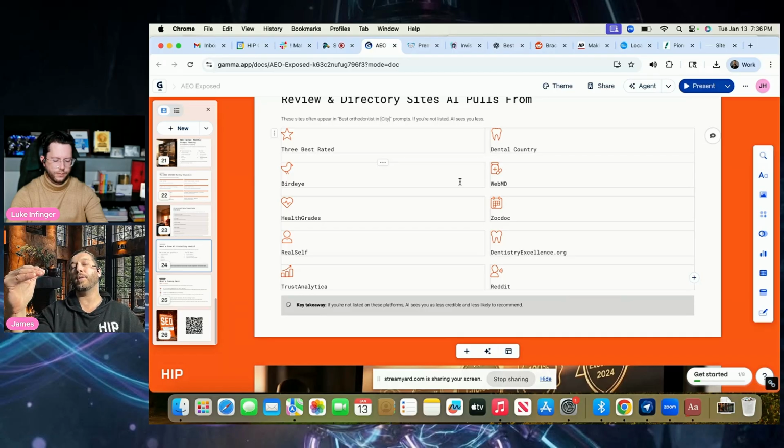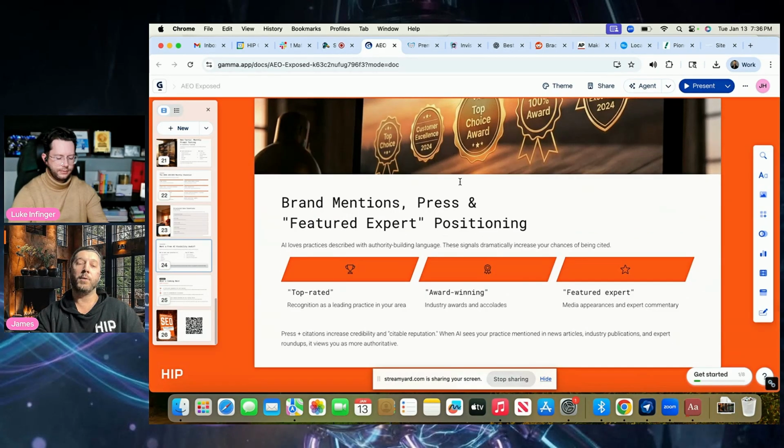And then it's another place where someone can look down and go, oh, they said Harvey and Thomas, let me go check their site out, right? And then AI is also crawling that information and pulling it into some of their recommendations. Yeah, that's awesome. So brand mentions, press, featured expert positioning, all of this stuff, this is what we want to do as a whole.